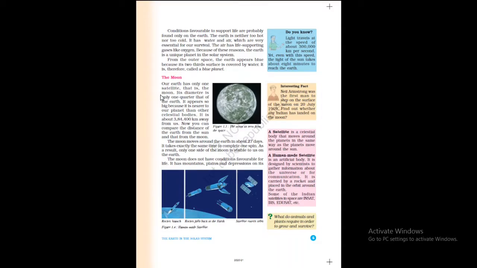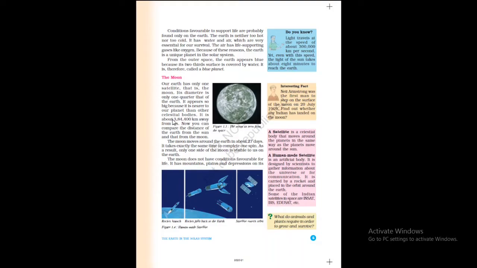Its diameter is only one quarter that of the Earth. Quarter means 1 by 4. It appears so big because it is nearer to our planet than other celestial bodies. As it is so near to us, that's why its size looks big.